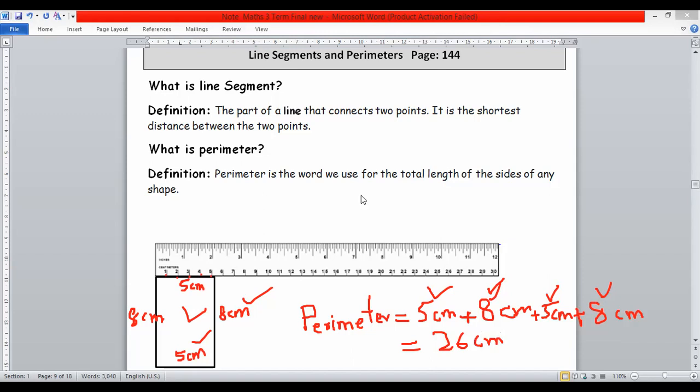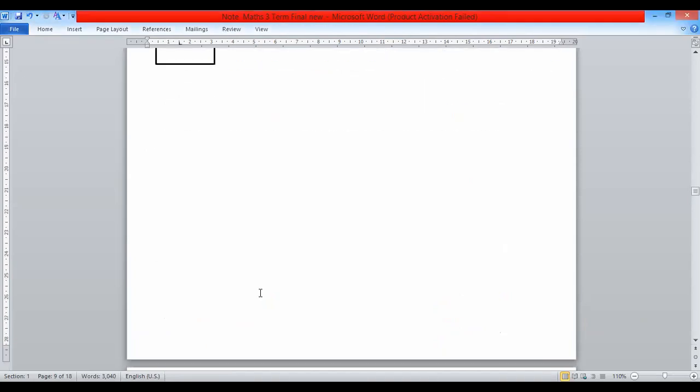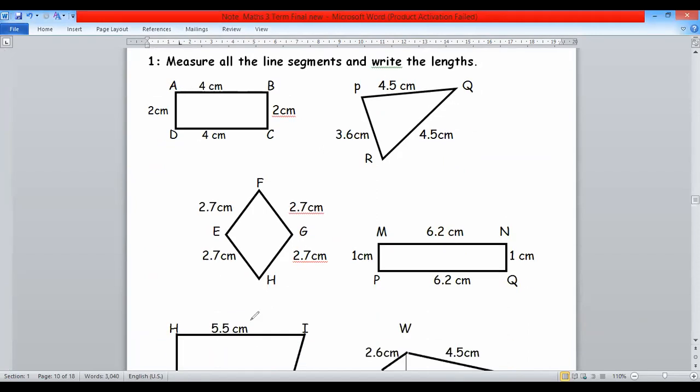Dear students, here in your book page 124, some shapes are given. The statement of question 1 is: measure all the line segments and write the lengths.